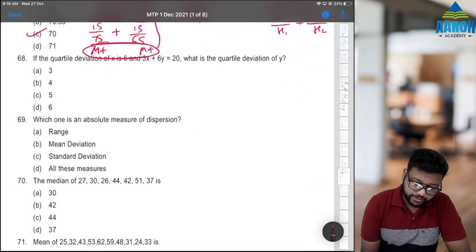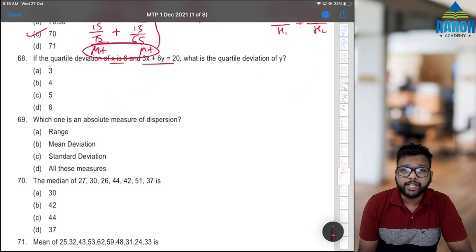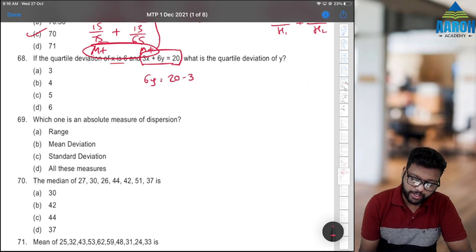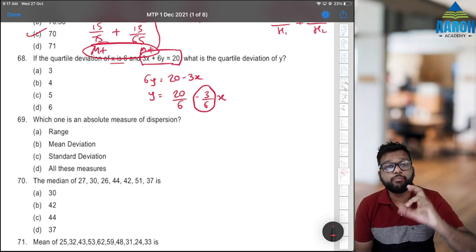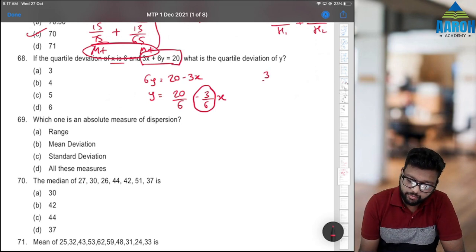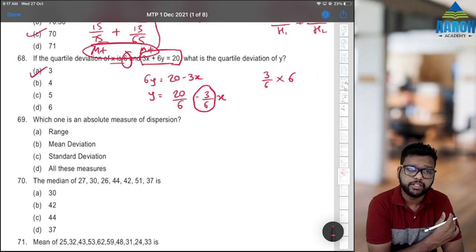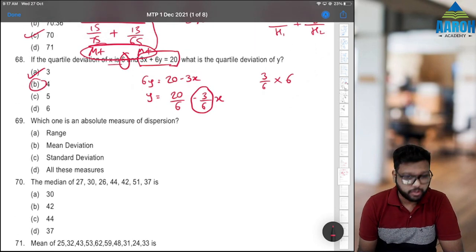The quartile deviation of x is 6 and 3x plus 6y is 20. What is the quartile deviation of y? Quartile deviation is affected only by the positive value of change of scale. If we rearrange this, 6y is equal to 20 minus 3x, that means y is equal to 20 by 6 minus 3 by 6 x. The change of scale is only this, and quartile deviation will be affected only by the positive value of change of scale, that is positive 3 by 6 or 1 by 2. So 6 will be affected only by this. So 3 is the correct answer, 6 into 3 by 6, which is 3. Fine. 68. I guess they have given 4 for this, but that is wrong in the answer key.